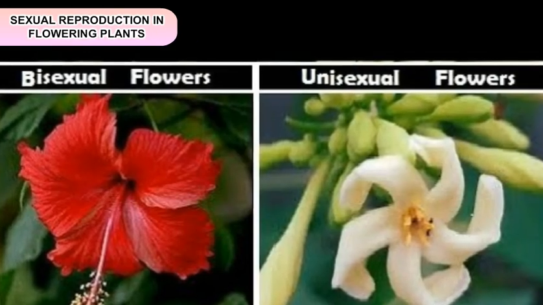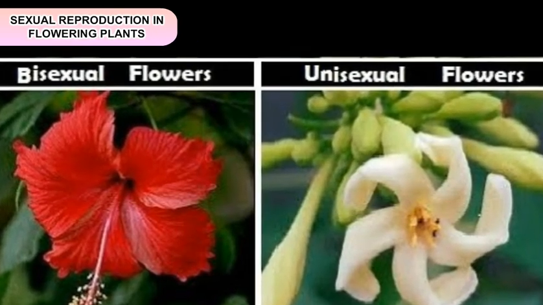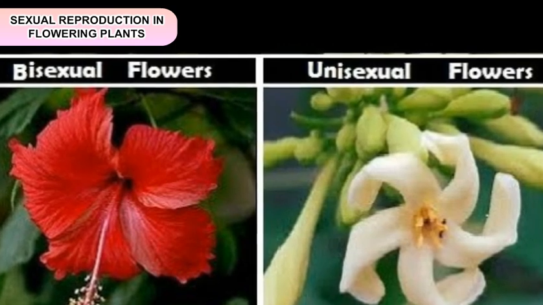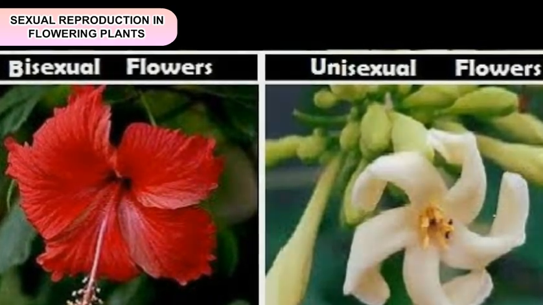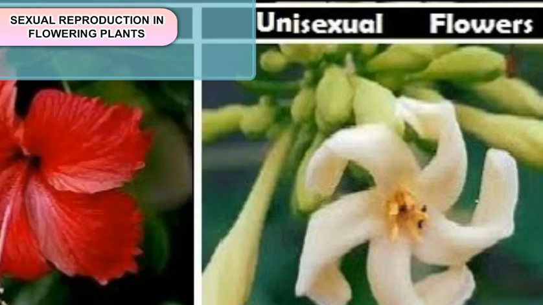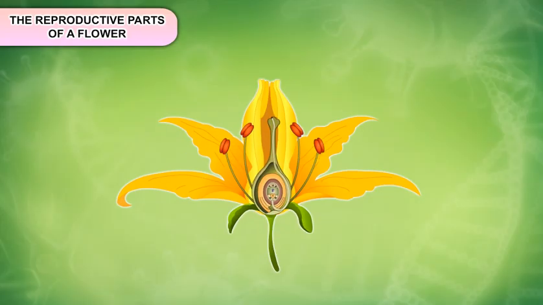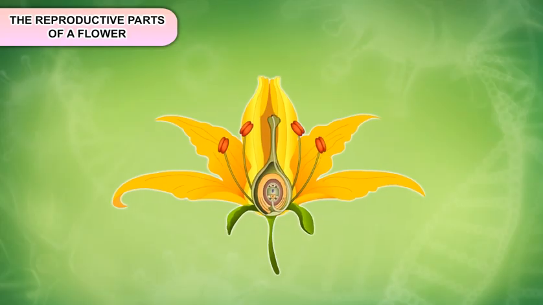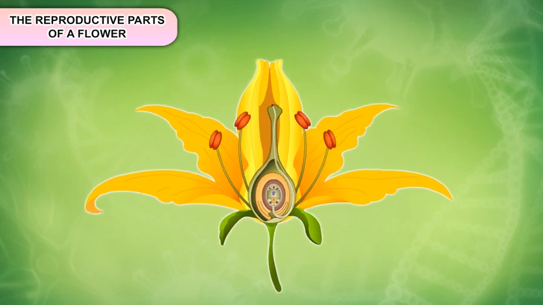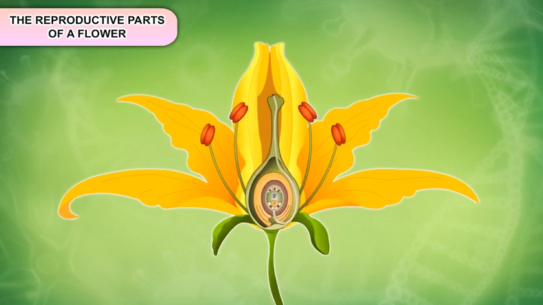Sexual reproduction in flowering plants. The reproductive organ of the flowering plant is the flower. A flower may be unisexual or bisexual. The reproductive parts of a flower. The reproductive organs of a flower are described below.